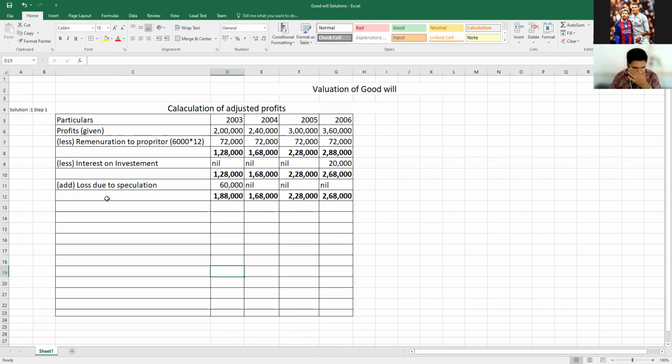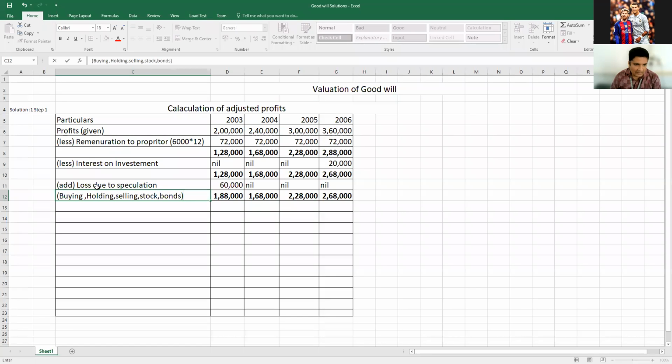Here, what usually comes under add loss due to speculation? I will write it in the bracket, so upcoming it will be very easy for you. In the textbook it was not given: buying, holding, selling, stock, bonds. If these are given in the question, you are going to add them.